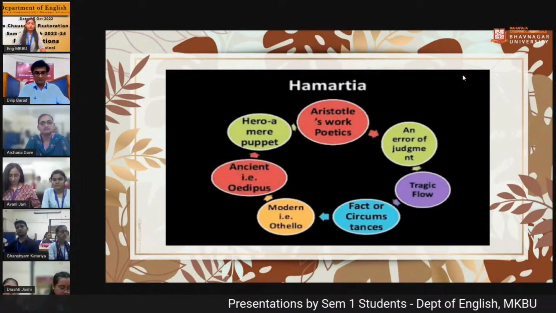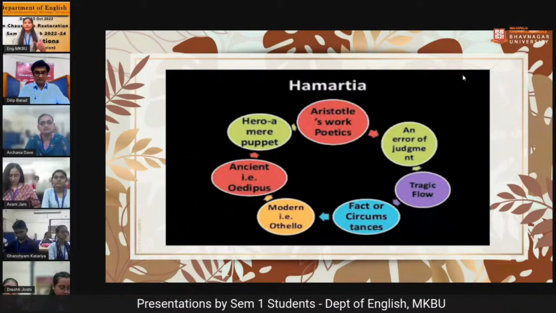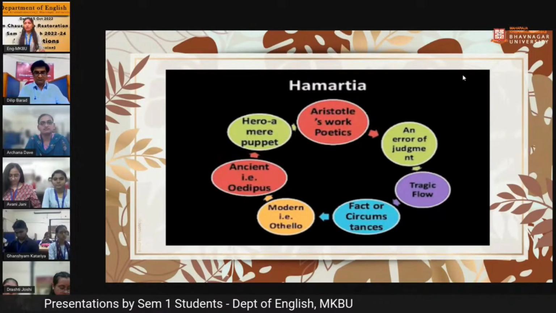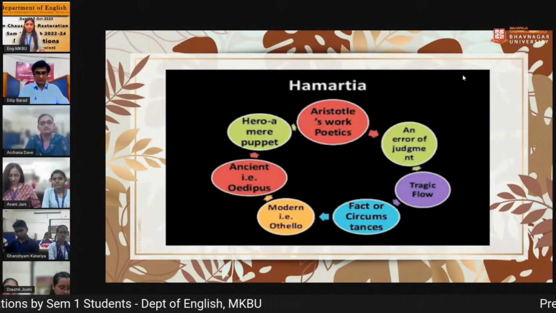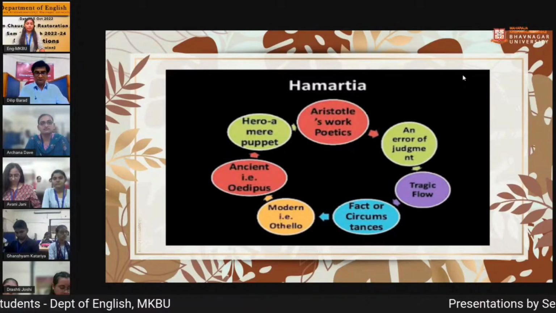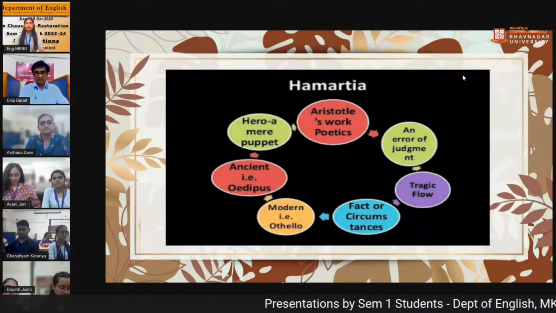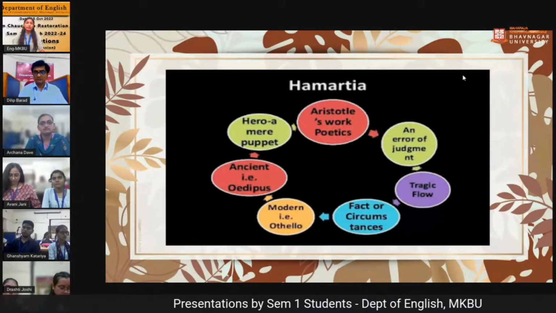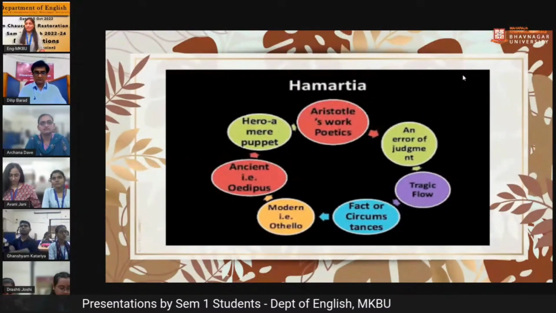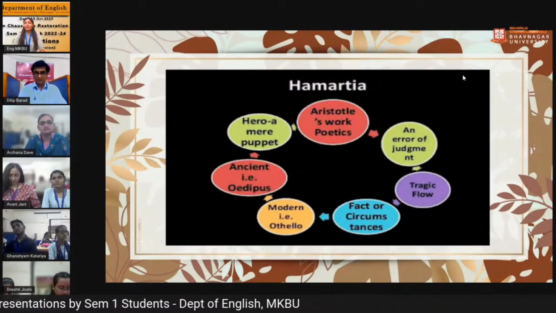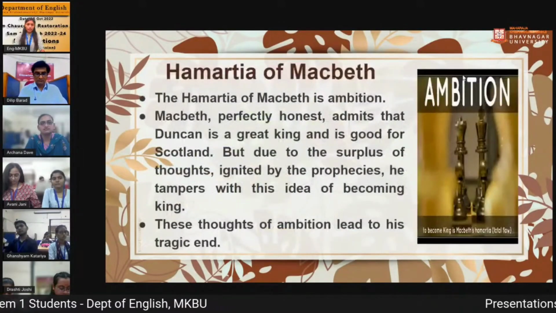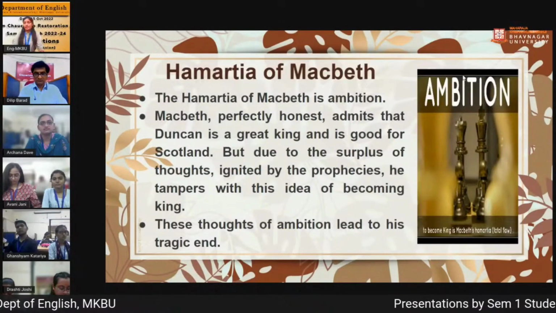The example of modern hamartia is Othello, and the example of ancient hamartia is Oedipus. And we find that in hamartia the hero is a mere puppet. He is doing nothing, but by some situation he falls into the tragic flaw. Then we will see some examples of hamartia.